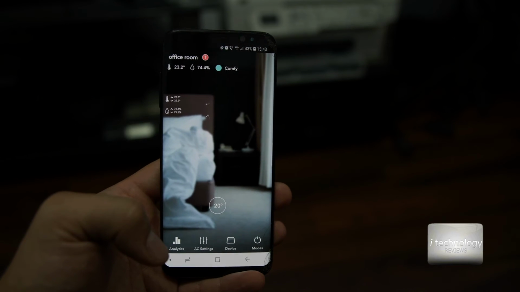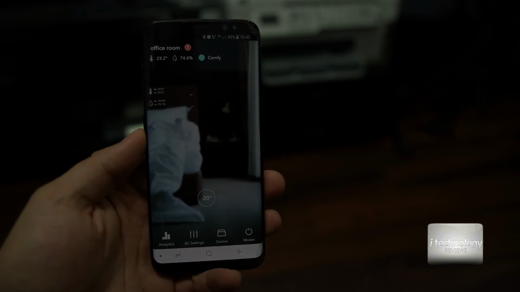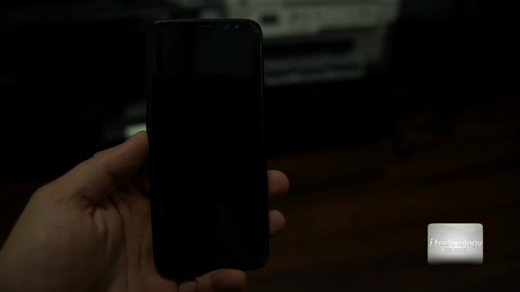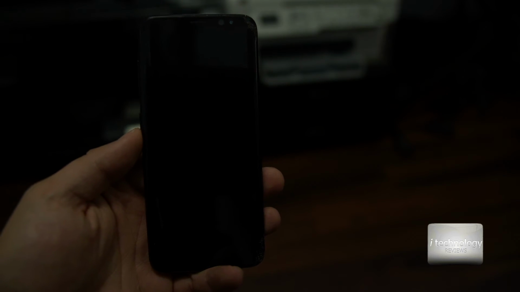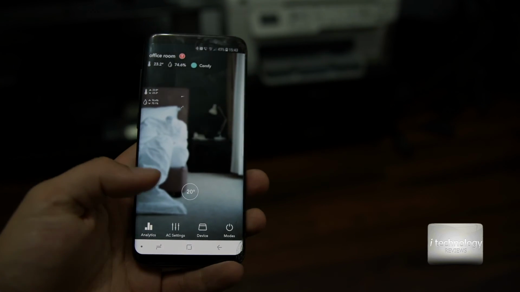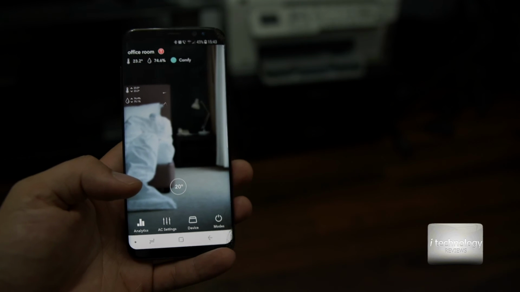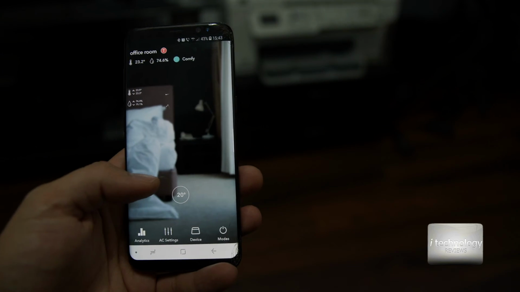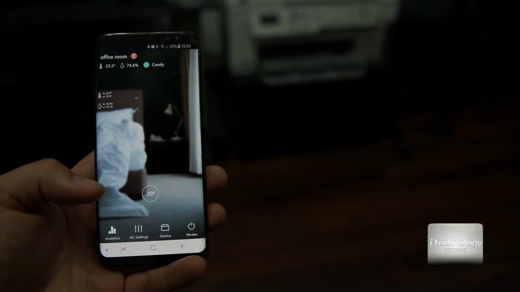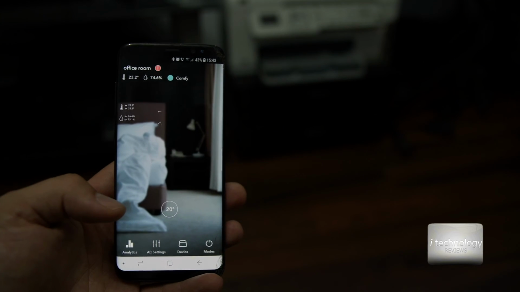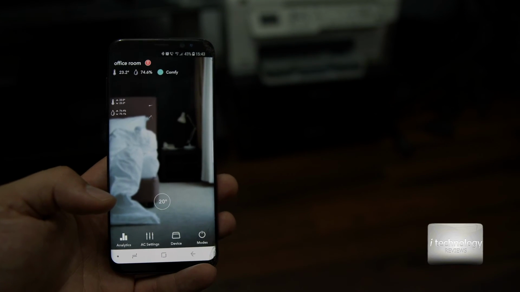It's a great thing because if you are planning to remotely control your air conditioner from a distance, this is the way to do it. And this is a fun thing. It's a small device that you will not notice in the room. It has a pleasant design and it works with your air conditioner, and I'm surprised how well it works.